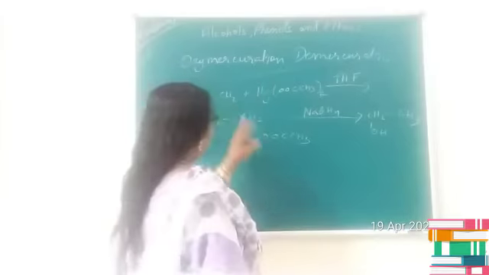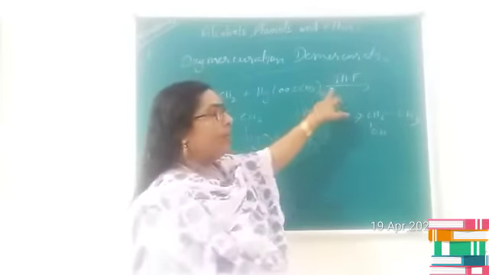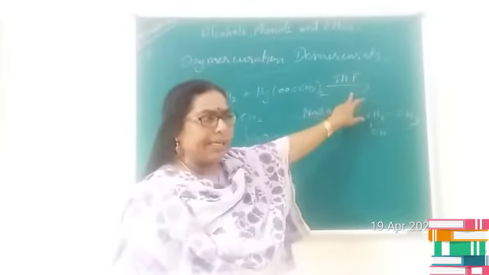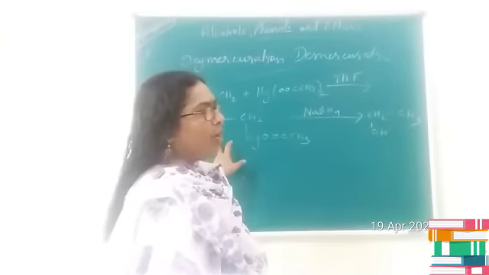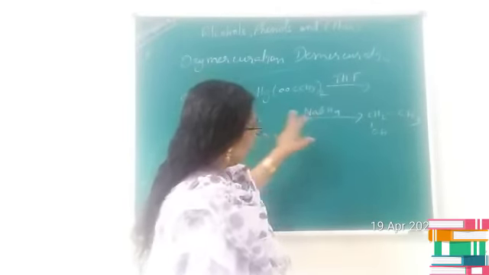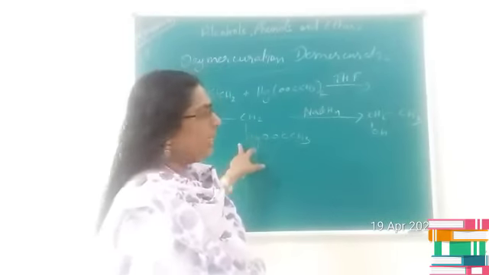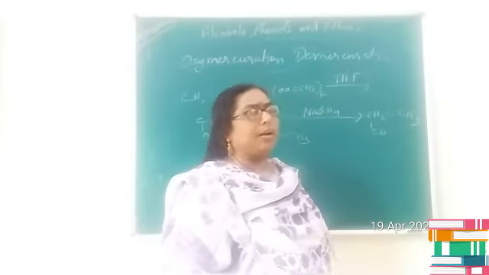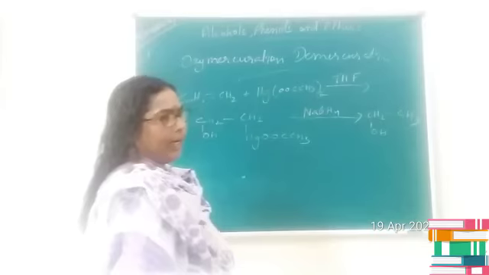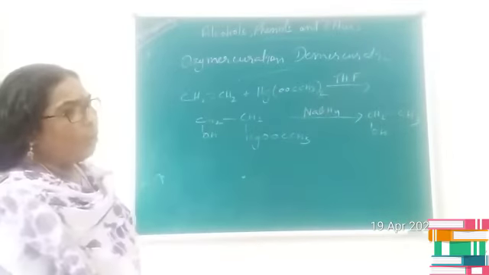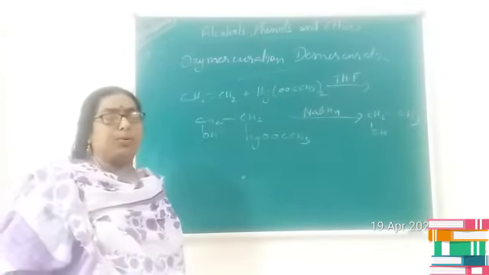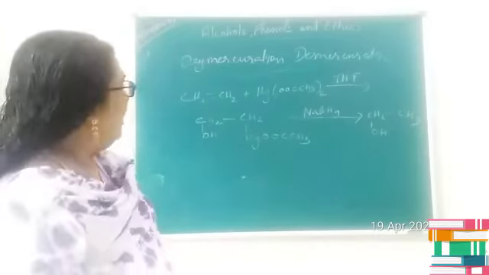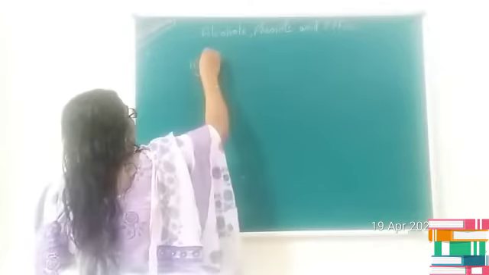Is it clear, children? The first step, addition of mercuric acetate in presence of THF, is termed oxymercuration, and the second step, the reduction of that addition compound resulting in the formation of alcohol, is termed demercuration. Is it clear, the process? Oxymercuration demercuration process.